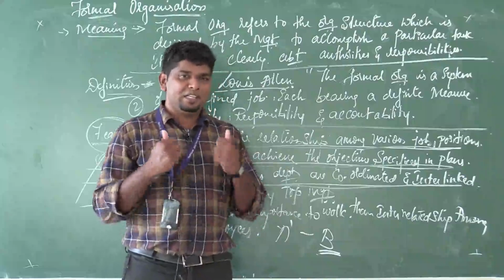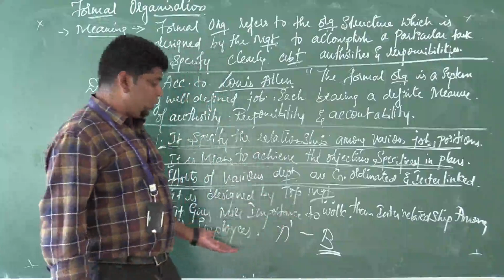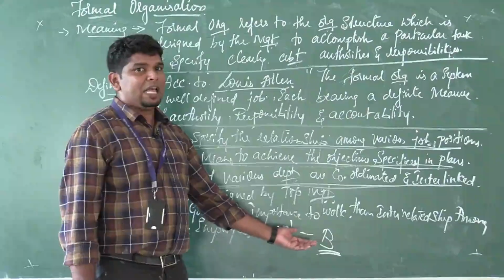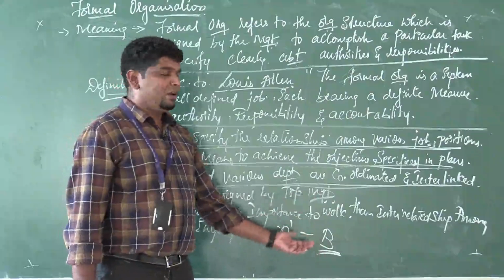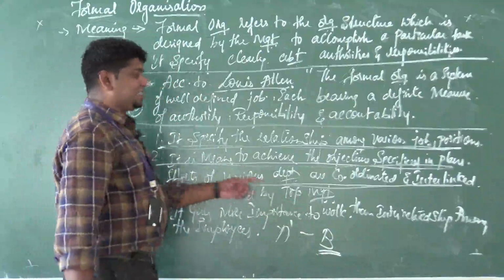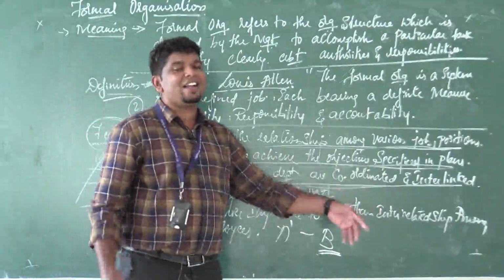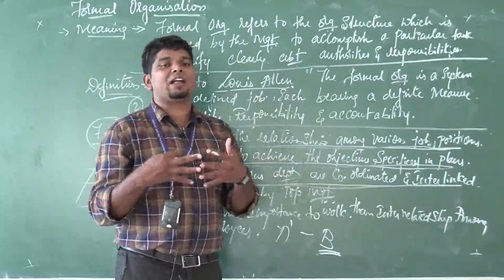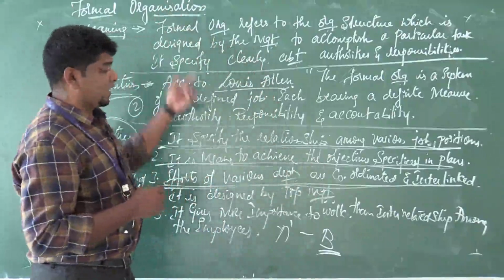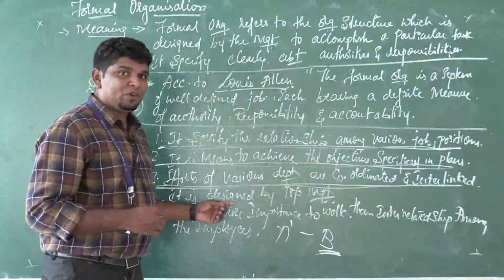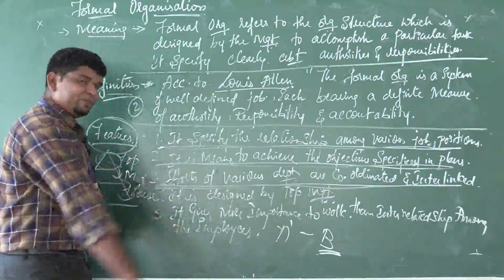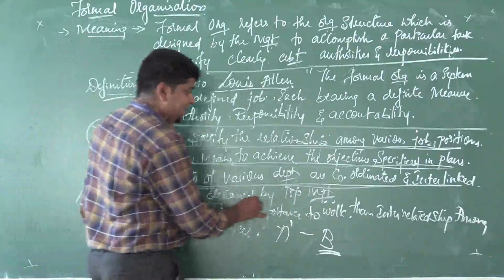Here in the formal organization, to whom you should report, to whom you are liable to inform, the efforts of the various departments are coordinated and interlinked. Many departments are interlinked in the formal organization, so you are interconnected to each department. That's the third one.